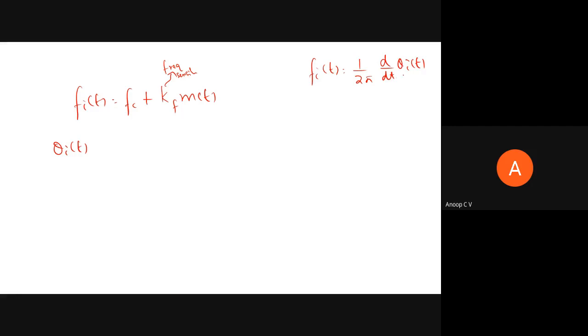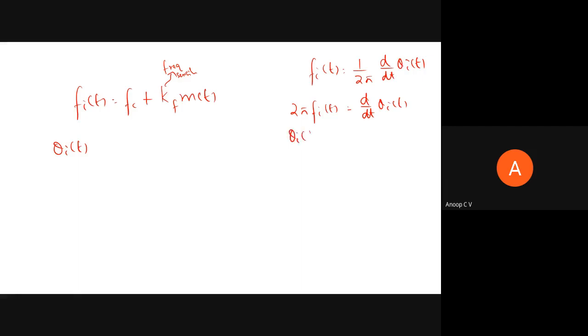So what will be theta I of t in terms of fi of t? We can write 2 pi times fi of t will be equal to d by dt of theta I of t. Now if I have to get theta I of t, I should integrate on both sides with respect to t.